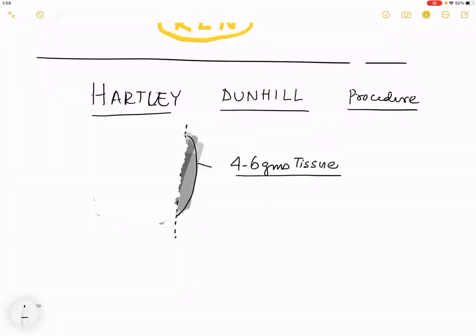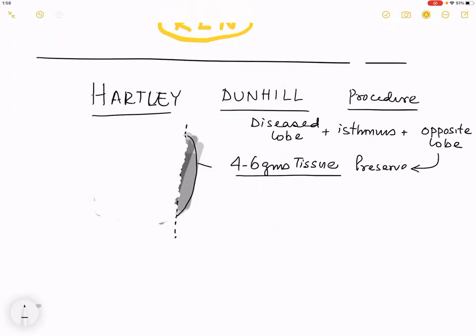So now tell me, what is a Hartley-Dunhill? Hartley-Dunhill is removal of a diseased lobe. It is removal of the isthmus and removal of the opposite lobe with preservation of, how much is preserved? How much will you preserve? 4 to 6 grams. Okay, right.